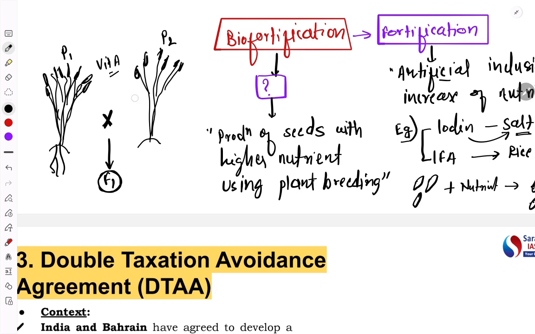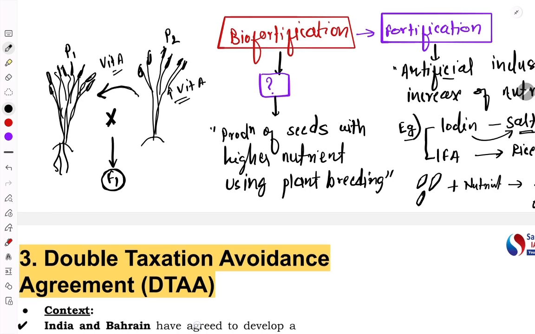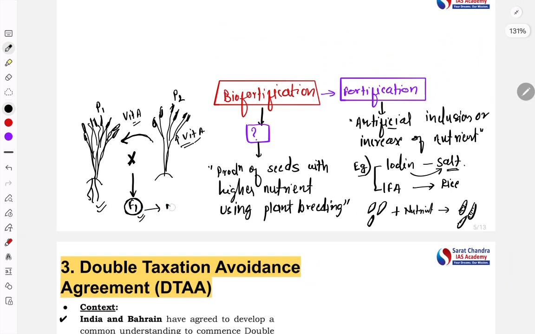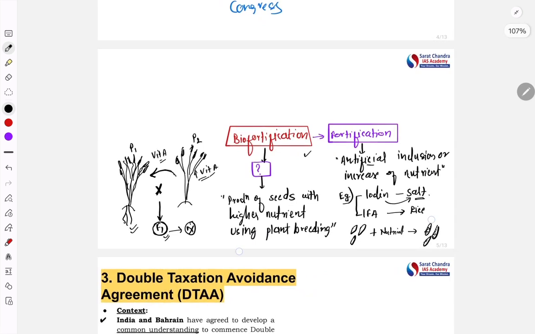This progeny will transfer the characteristics of the nutrient, higher vitamin A content, to this parent. Now this progeny will be having the more iron content, this vitamin A content. So this process will be then multiplied. This process is called as the biofortification.